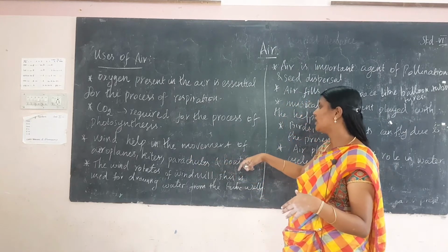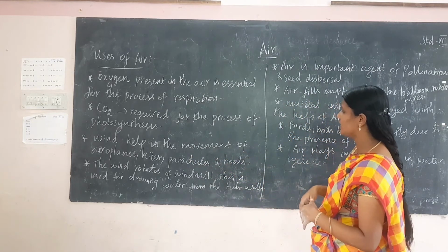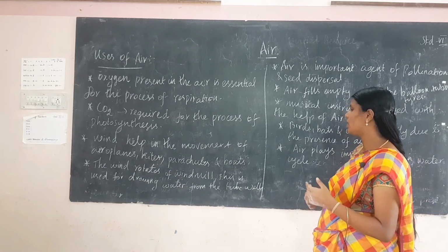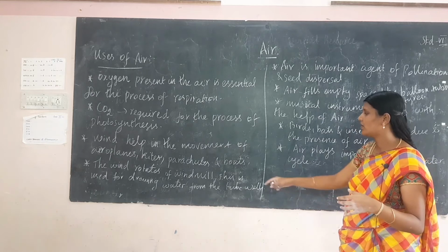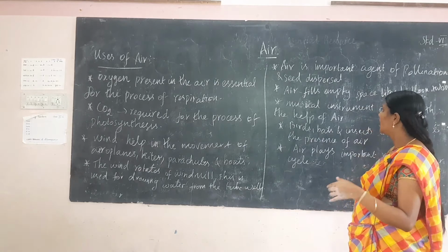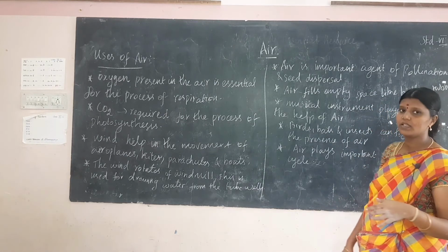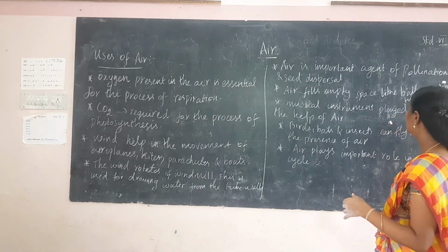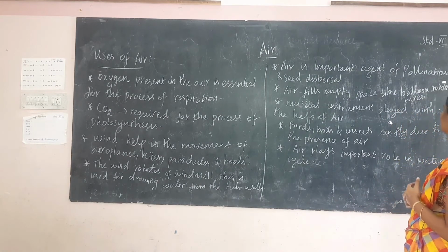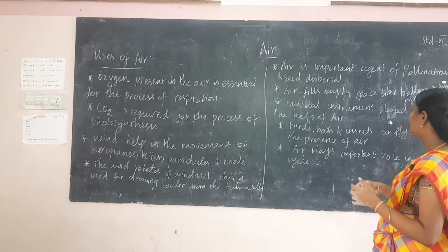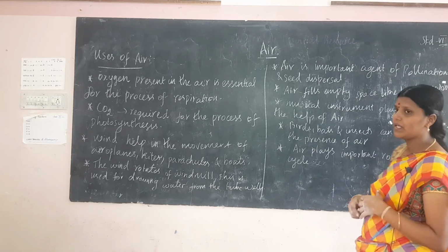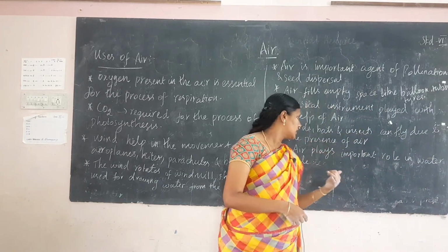And wind helps in the movement of aeroplanes, kites, parachutes, and boats. And wind rotates the windmill. This is used for drawing water from the tubers, and also the windmill helps in the generation of electricity. And air is an important agent for pollination and seed dispersal, and air fills empty space like balloons, tube tires, and musical instruments are played with the help of air. Birds and insects can fly due to the presence of air, and air plays an important role in the water cycle.